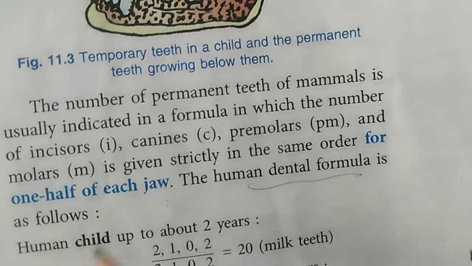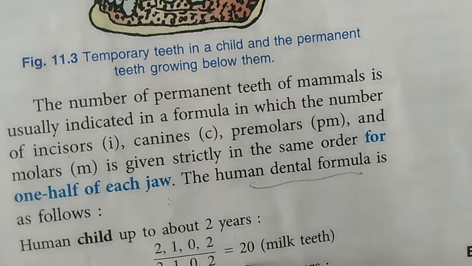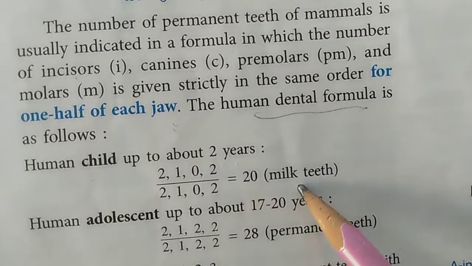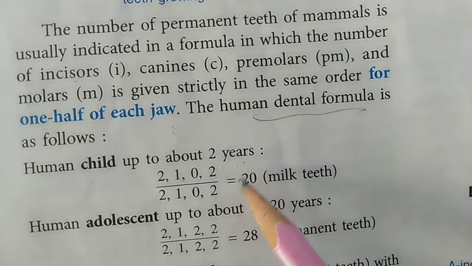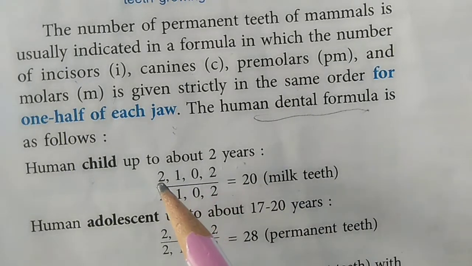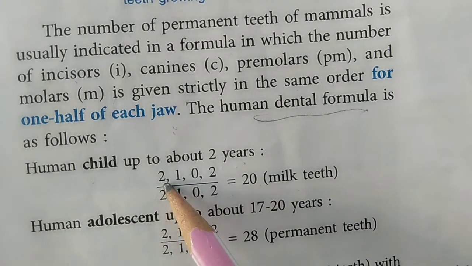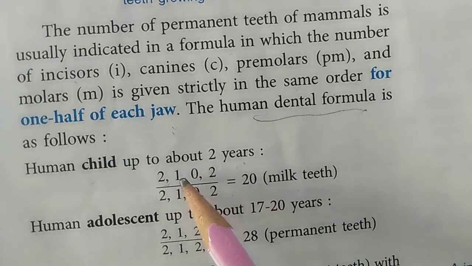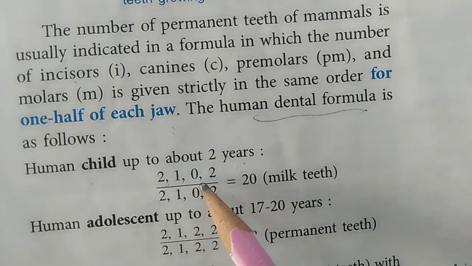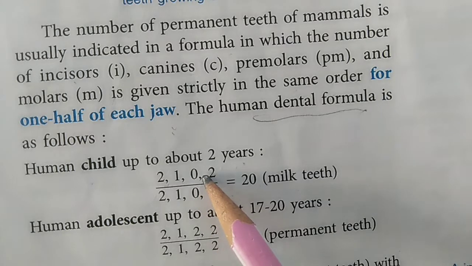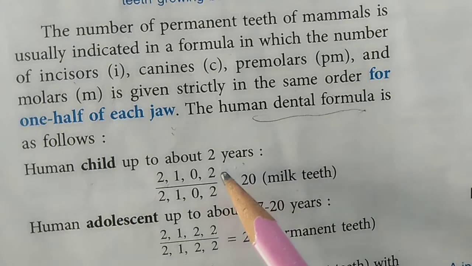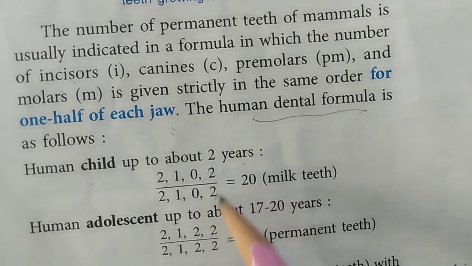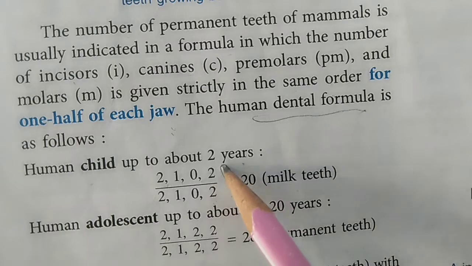Now if we take the example of a child who is having 20 milk teeth, this child is 2 years old, and you can see that this child is having 2 incisors in one half of its upper jaw, one canine, this I have already told you, and this one we can say is the premolar, and this one is the molar. So two molars are present in each half of the upper jaw.